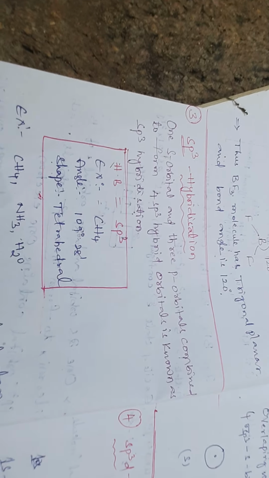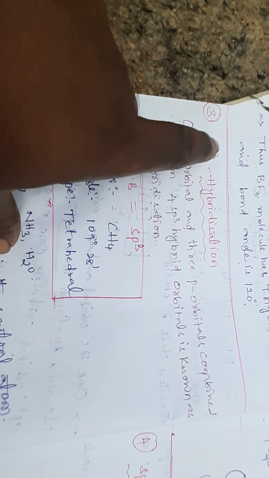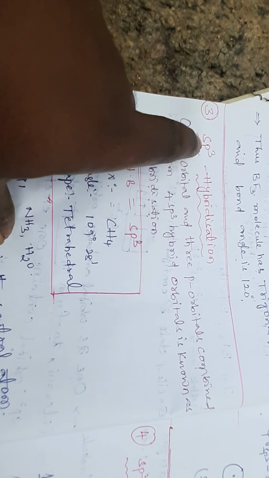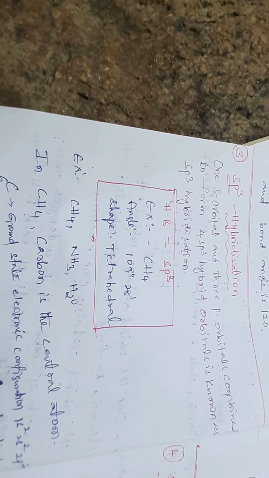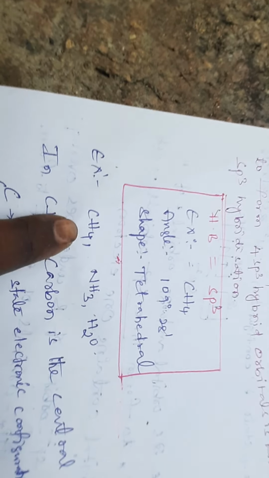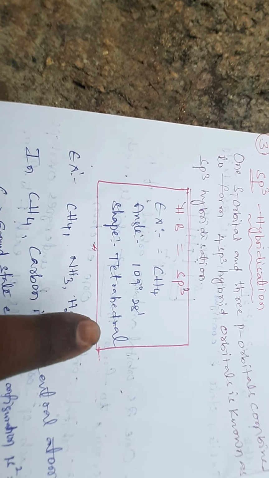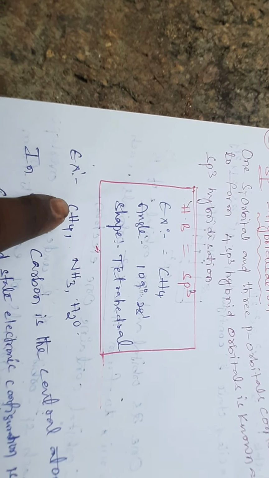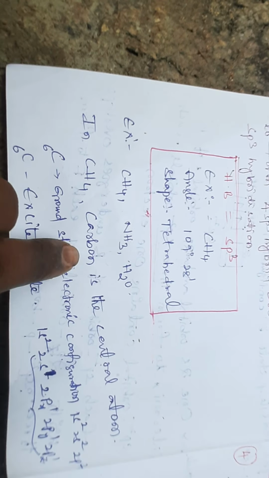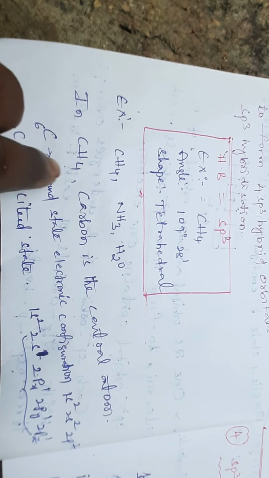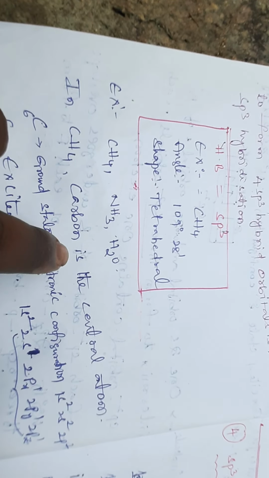So simple, in sp3 hybridization, 1 s orbital and 3 p orbitals form a total of 4 sp3 hybrid orbitals. Examples of sp3 hybridization are methane, ammonia and H3O. These molecules undergo sp3 hybridization. Let us take the first one, CH4. In CH4, carbon is the central atom.